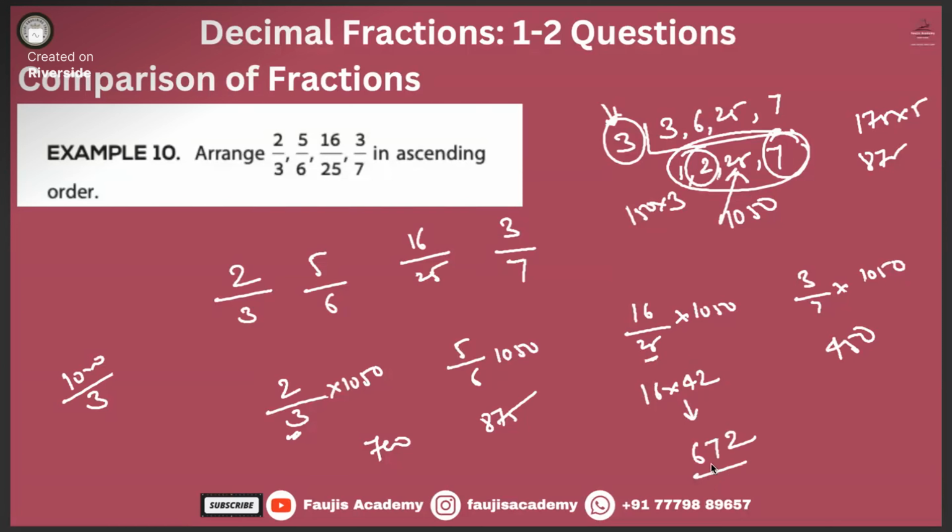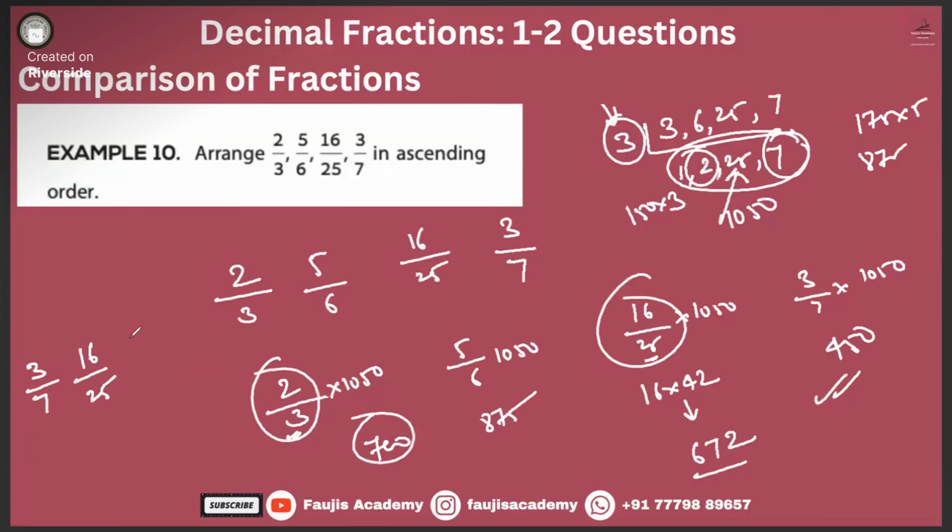Now tell me which fraction is the lowest, guys. 3 by 7. Yes, 3 by 7. Now which one? 672. That means 16 by 25. Then 700 means 2 by 3. Then you're 5 by 6. Right?